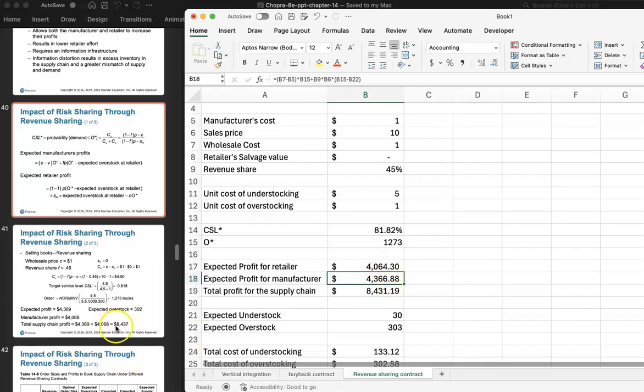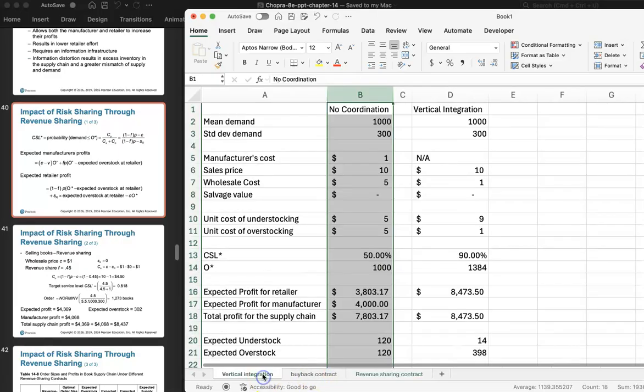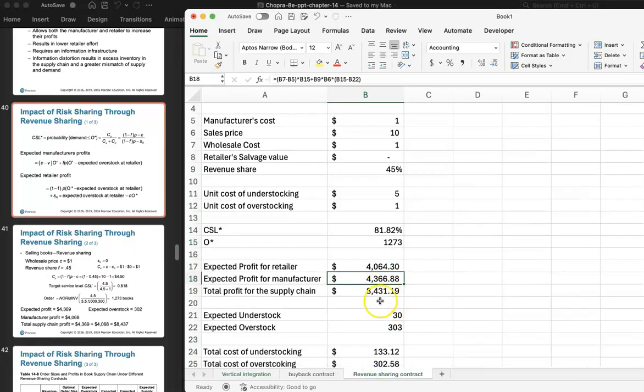That's 4,064. Like I said, it's slightly different from the numbers in the book because of the 303 versus 302. Otherwise, it's exactly the same. 8,431 is how much I got. They got 8,437 because they have an expected overstock of 302. They rounded it differently than I did. So if you look at the vertical integration, 8,473, this is 8,431. So it's close, but it's not all the way there.